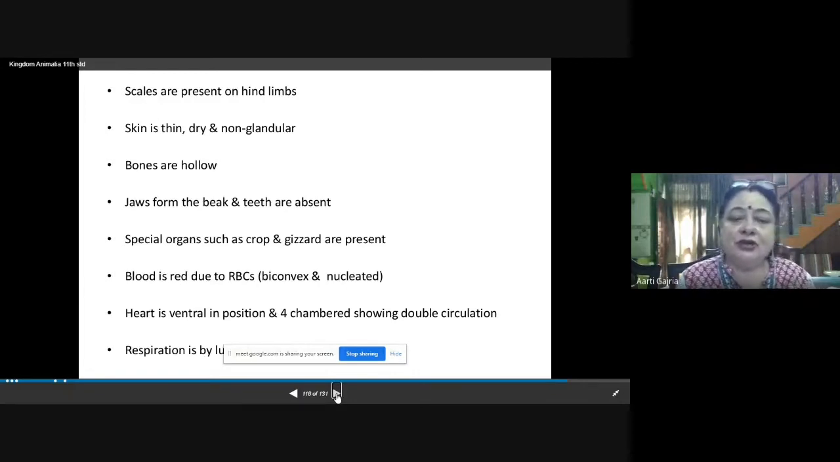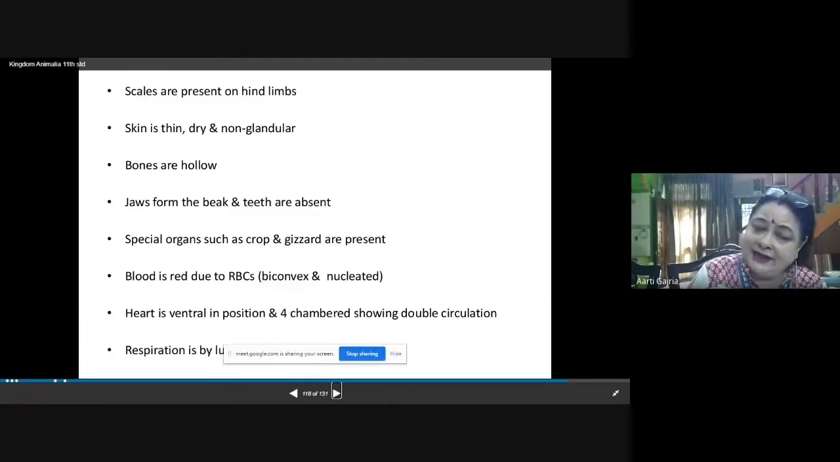Jaws form the beak, and teeth are absent. Now here you will find a beak, not teeth. So beaks are present, and in spite of jaws, you will find beaks. And special organs such as crop and gizzard are present in the alimentary canal. In the alimentary canal, along with stomach, small intestine, and large intestine, you will also find crop and gizzard.